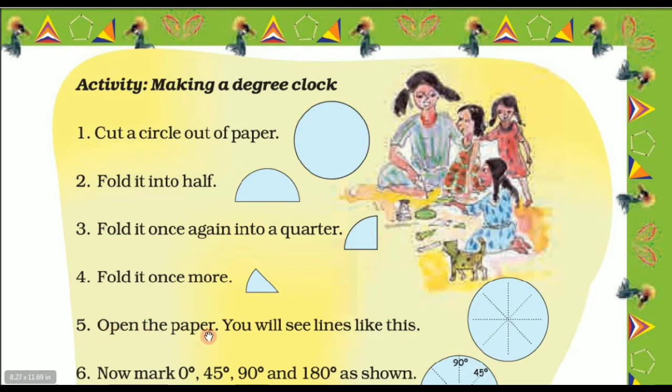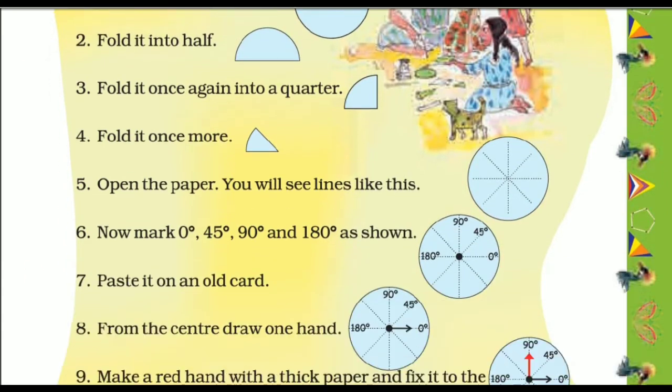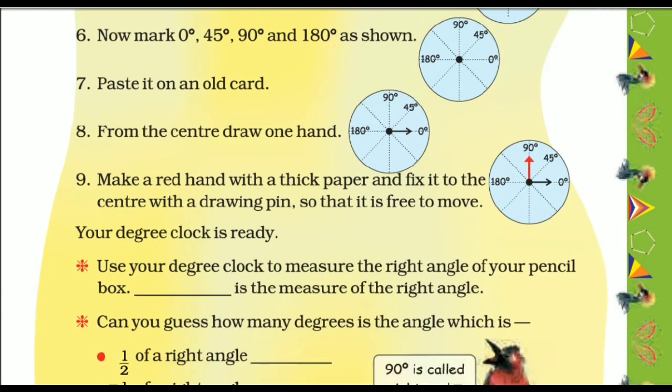Then fifth step, open the paper. You will see lines like this. You have folded 3 times here, and now open this folded paper. You will see lines as shown here. Sixth step, now mark 0 degree, 45 degree, 90 degree and 180 degree as shown here.